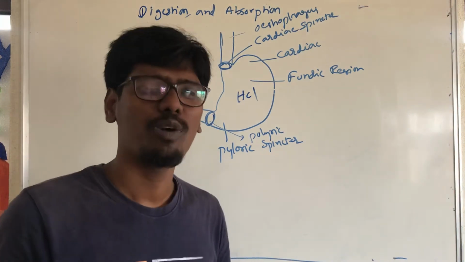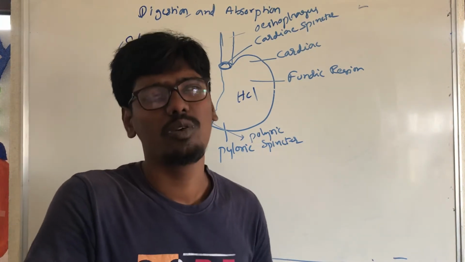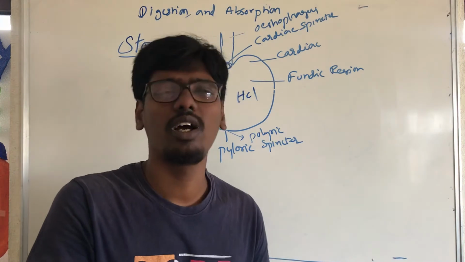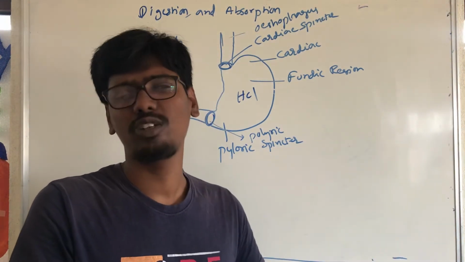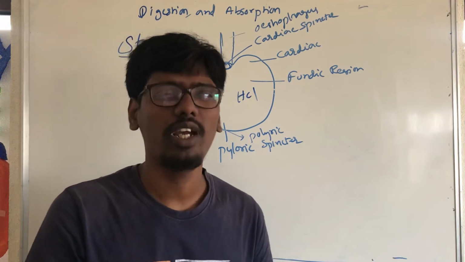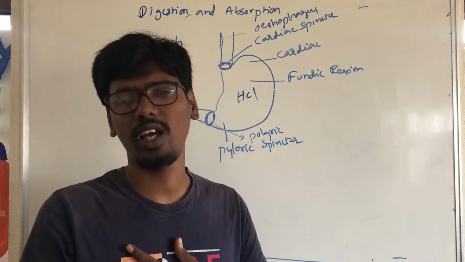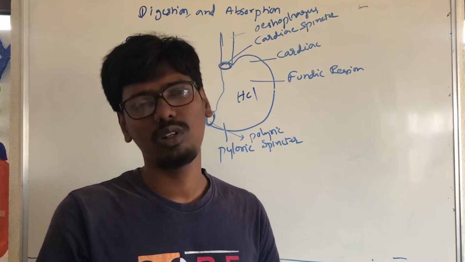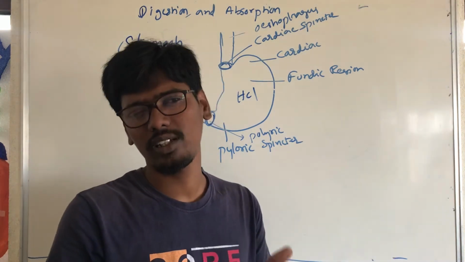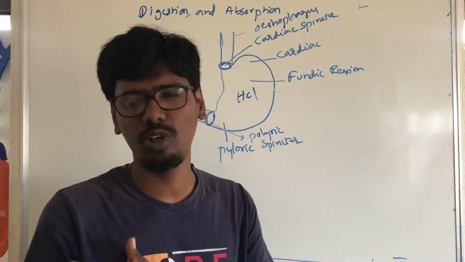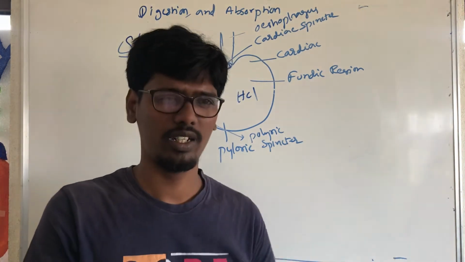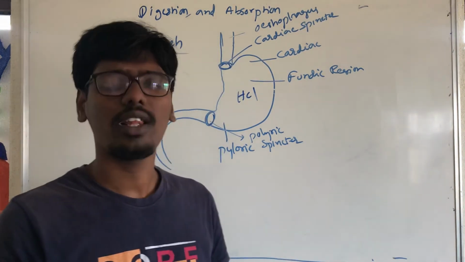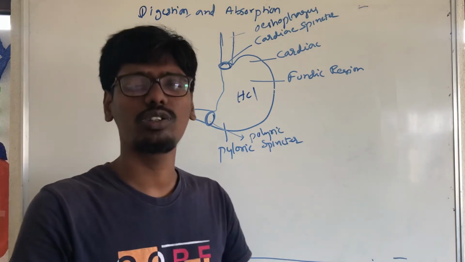We eat different types of foods, which we store in the refrigerator and in other places. We don't know which viruses and bacteria are present in the food particles, but we eat it directly. That food goes directly to the stomach.